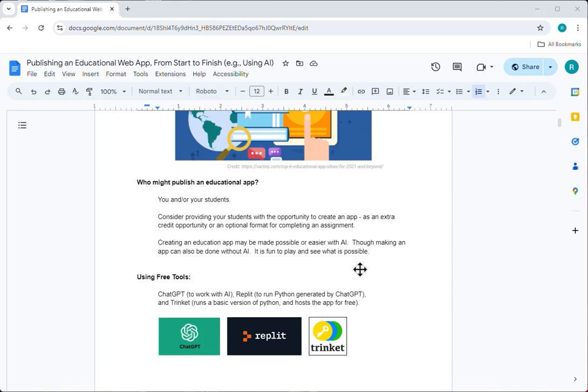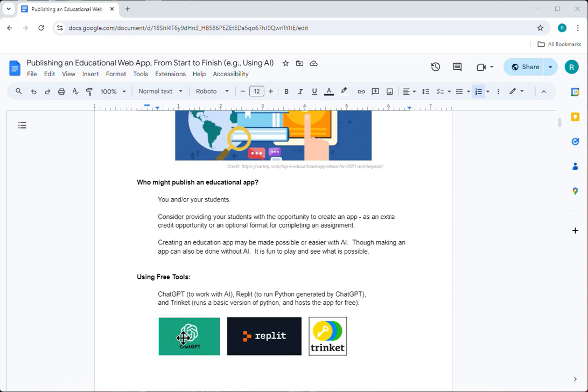And some students might actually really enjoy or relish the idea of creating an educational app and would be happy to do it for extra credit or as an alternative form to an assignment. We're going to talk about how you can create a web app using just free tools.